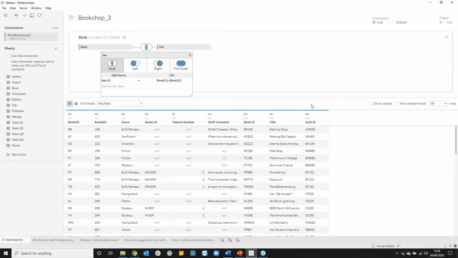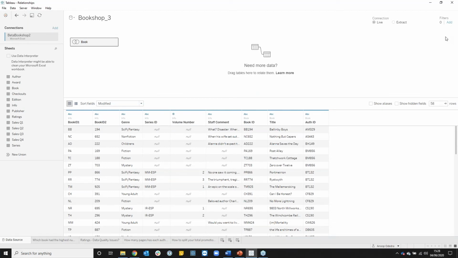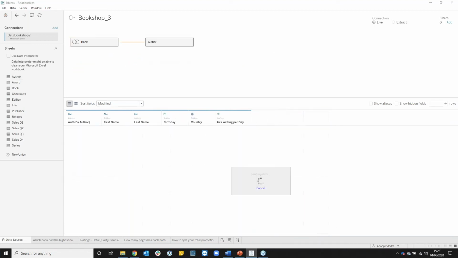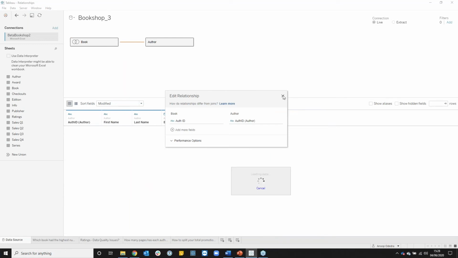I've got the data that I want, and I've got the relationship set up in the way that I want to. If I then want to move out from my physical layer, which is where I am now, back to my logical layer, I close that down, and I can continue building out my schema. So there are some extra tables I want to bring in here. Firstly, I have author, and you can see when I drag it in, it noodles it together with author and creates the relationship, as I said.